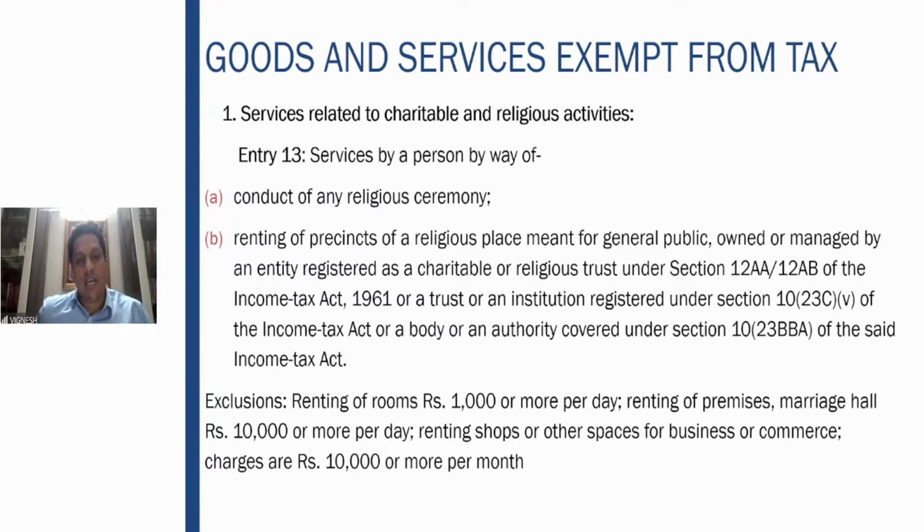What are the exclusions here? If you are renting a room, charging 1,000 or more per day. That means rooms also will be there in the temple. If anyone comes, the rooms are rented. Or if any marriage function is there overnight, the guests are staying, the room is rented. So if you're collecting 1,000 or more per day, then it is taxable. Similarly, renting of premises, marriage hall, if you're collecting 10,000 or more per day.